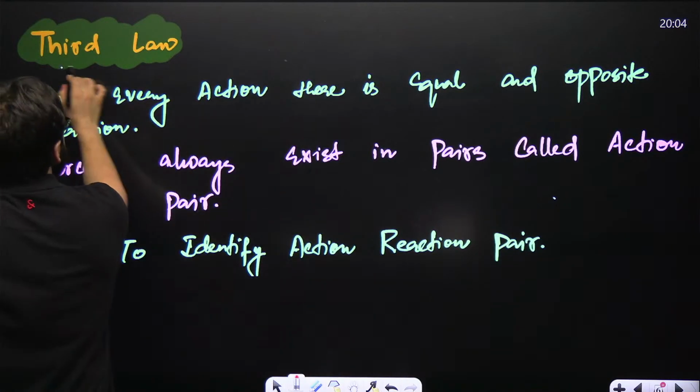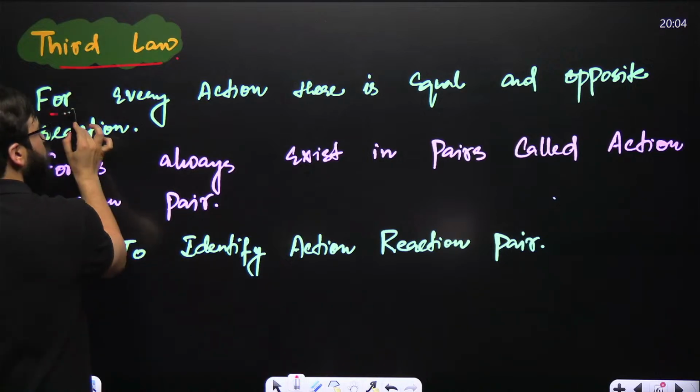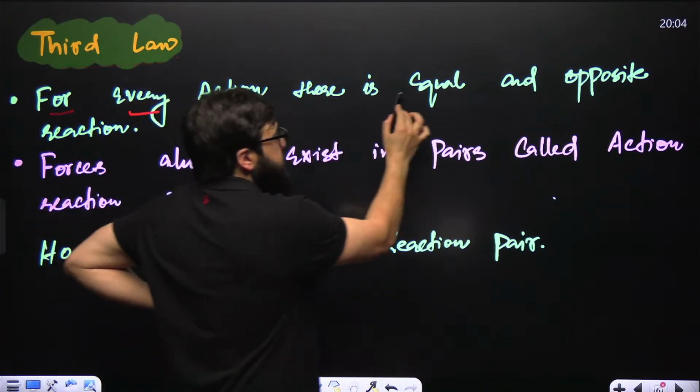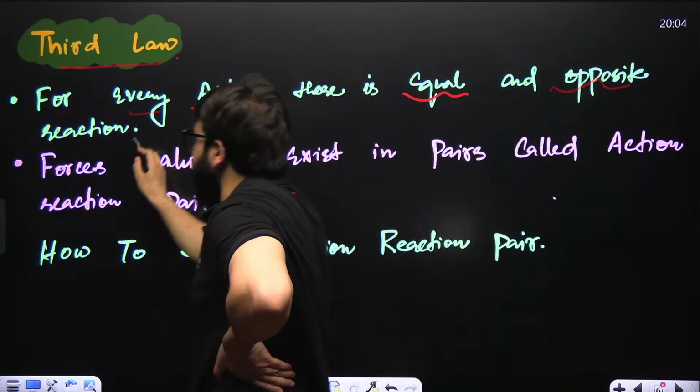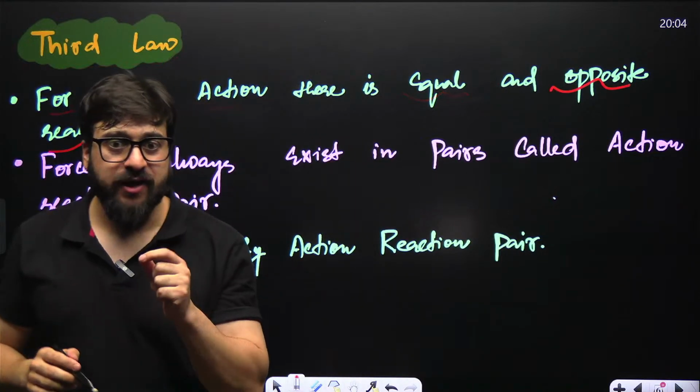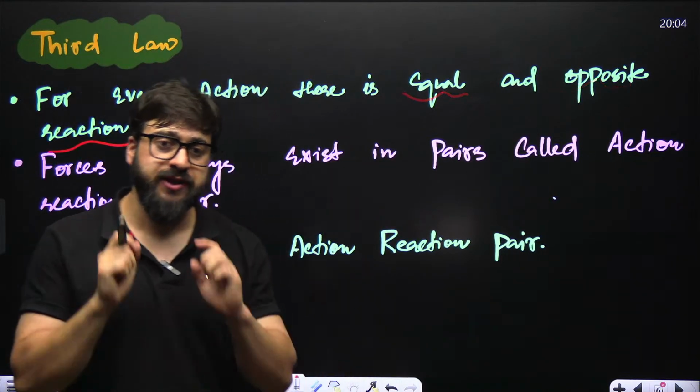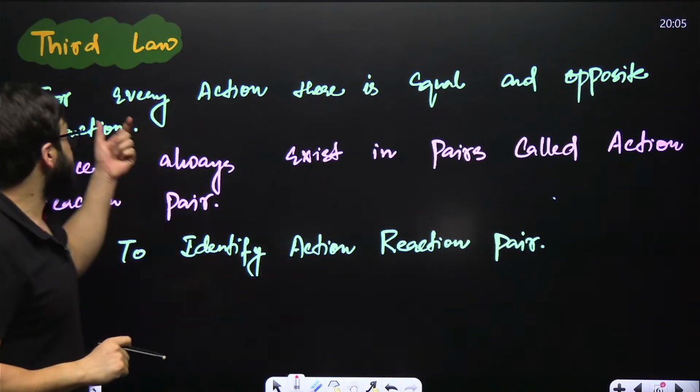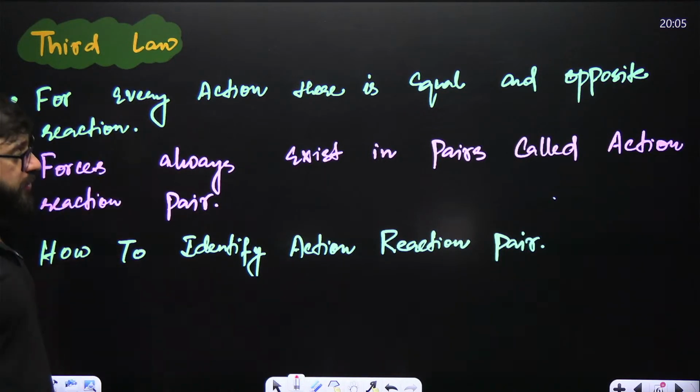What is Newton's third law of motion? It says that for every action, there is an equal and opposite reaction. That is what we call Newton's third law of motion.